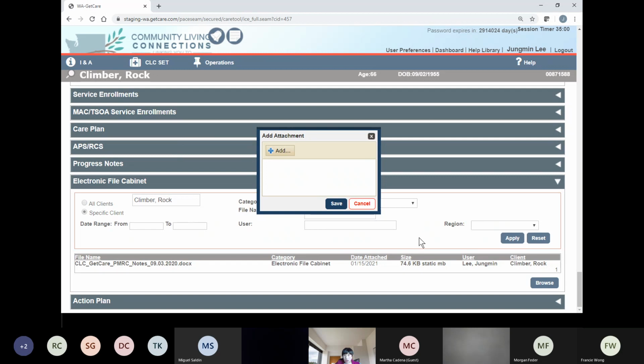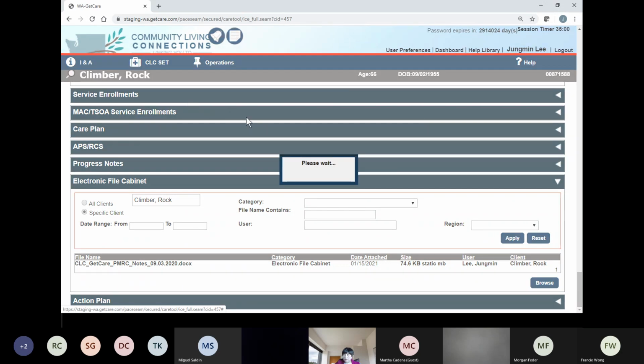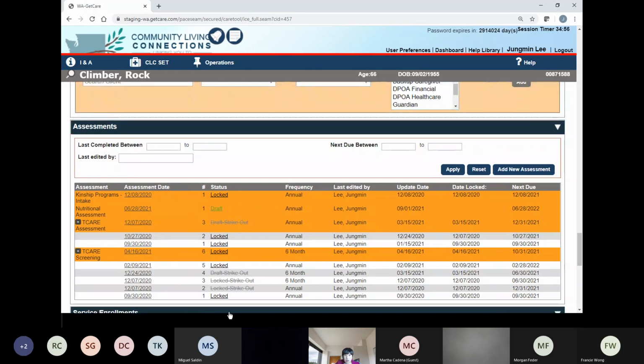Also, as you can tell, Get Care is organized by section, with existing items always at the bottom. Maybe existing files, or for service enrollments, existing service enrollments. For assessments, existing assessments always at the bottom. That's how we arrange it. So in each section, the relevant existing information will be at the bottom.